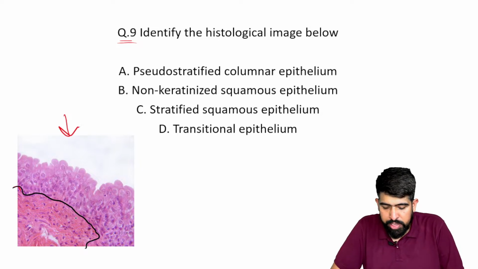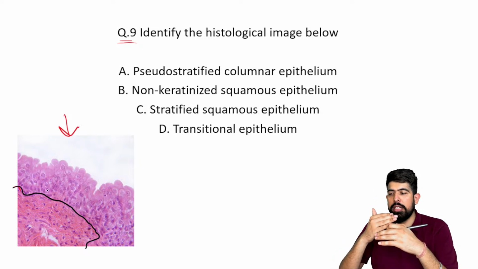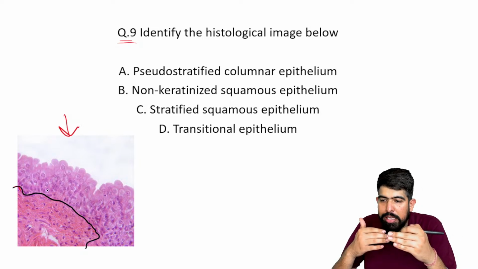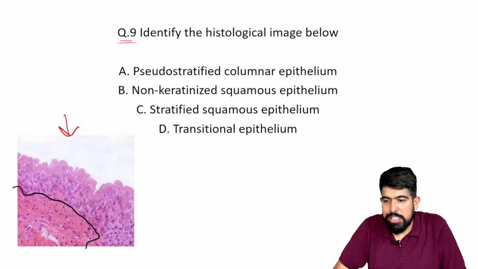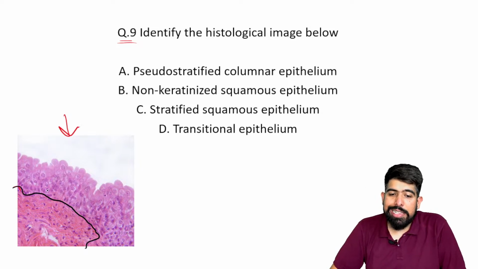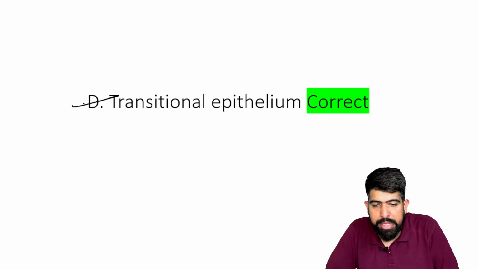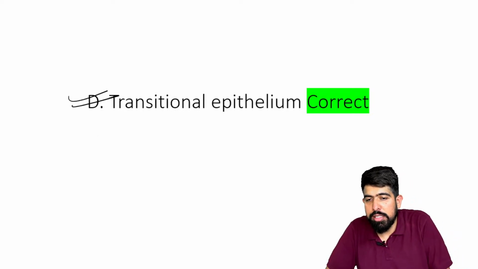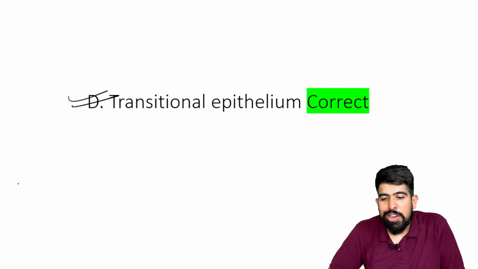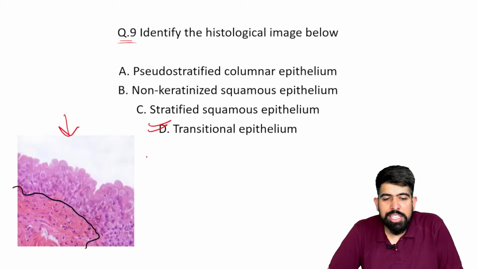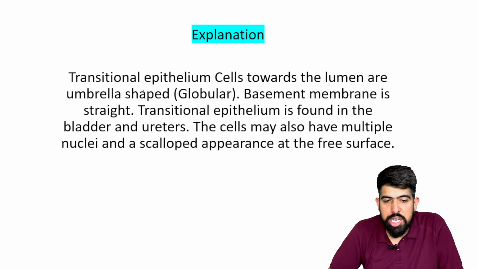And you already know, if one type of epithelium is converted or changed into a different type of epithelium, this particular zone is known as the transitional zone, and this is your transitional epithelium. What will be your answer? Yes, your answer will be transitional epithelium, right? So what are the transitional epithelium cells?